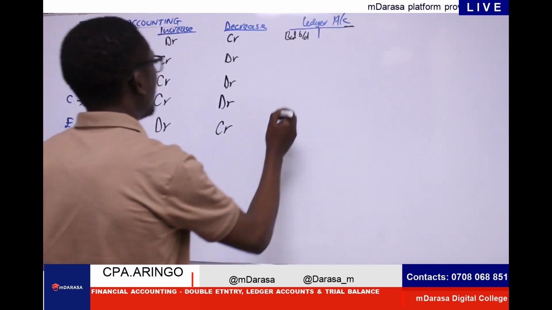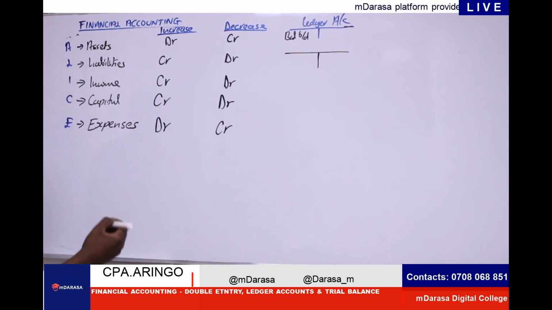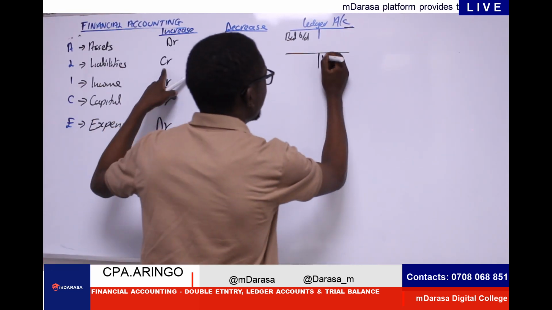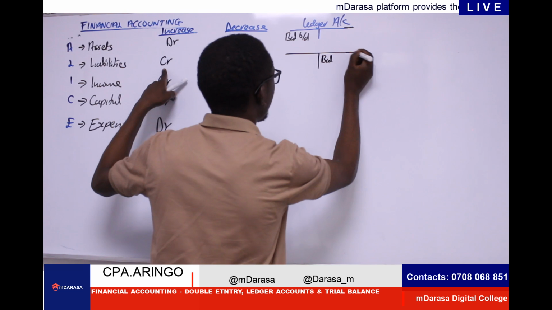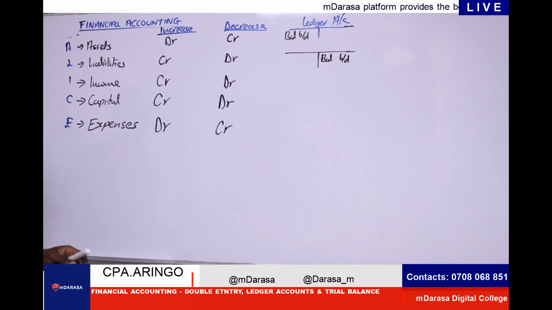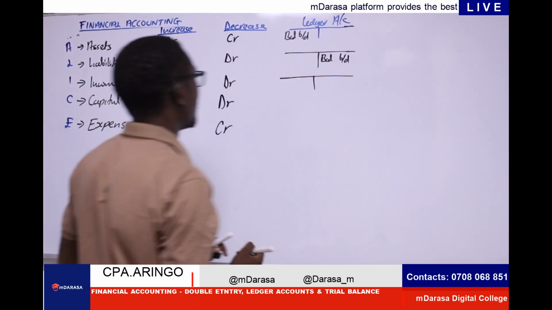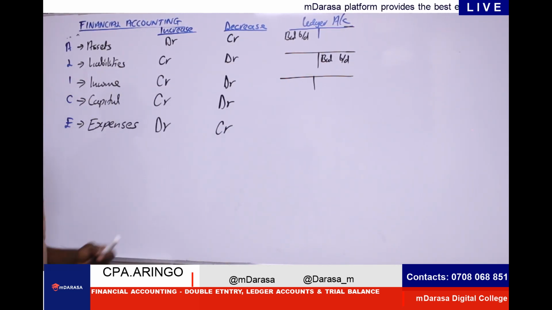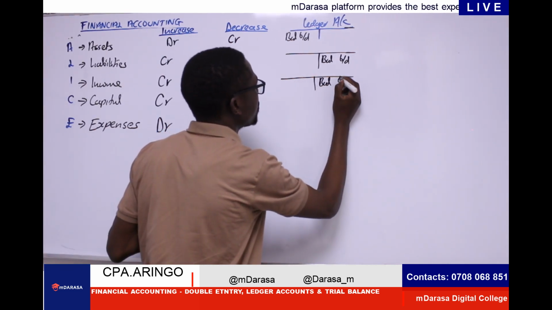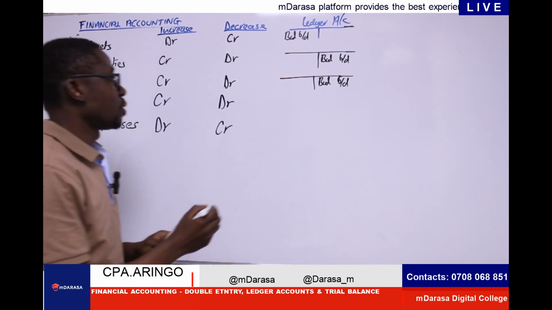When we are talking about liabilities in our ledger, the balance brought down will always be on the credit side. I know you didn't know this and you're like, is this how easy financial accounting is? Yes, it is as easy as this. When you're talking about income, my good students, anytime we are preparing our ledger accounts, we'll find that the balance brought down of income will always be on the credit side.